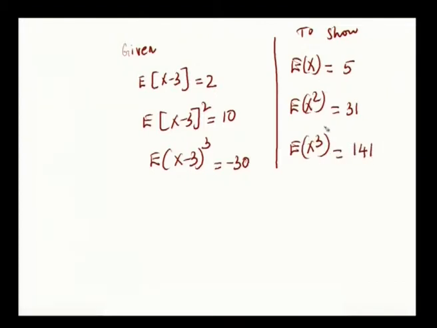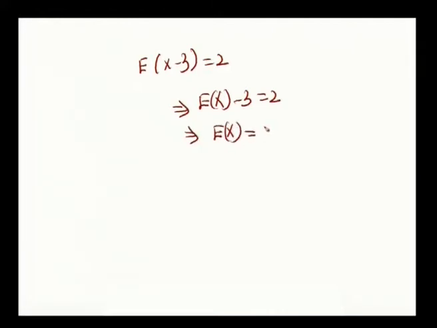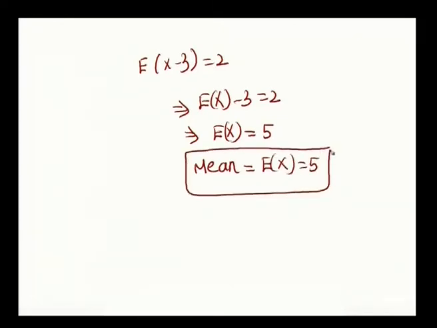We will have to show these values, these are the values given. Okay. So, first using the first value, expectation of x minus 3 equal to 2, we have to find out E of x. This is E of x minus 3 is equal to 2. This implies expectation of x, 3 goes to that side, 2 plus 3 gives you 5. So, we are also getting mean is equal to expectation of x equal to 5. So, the first one is proved.